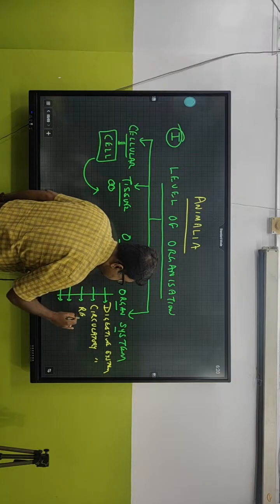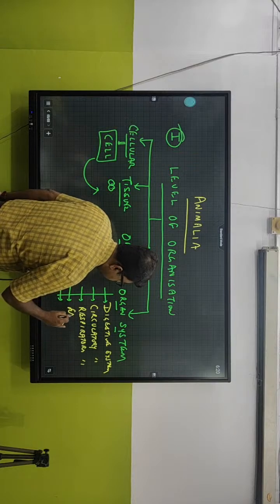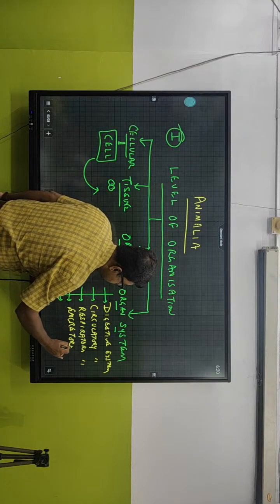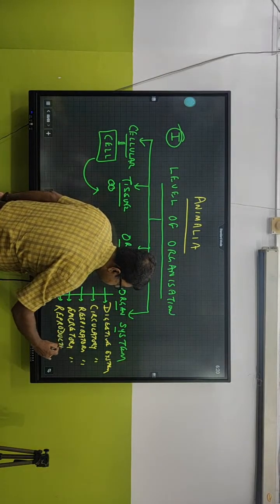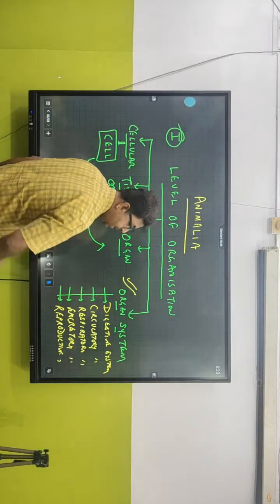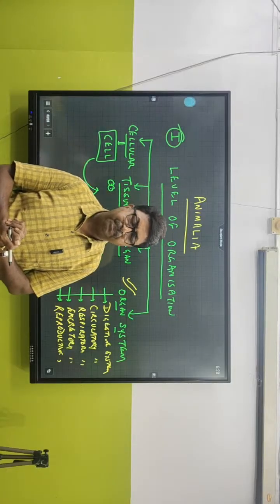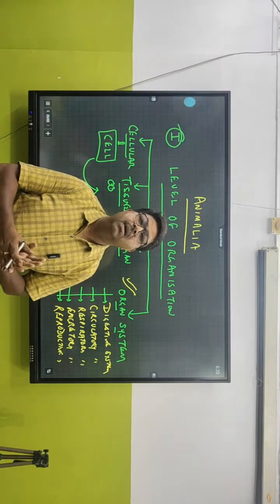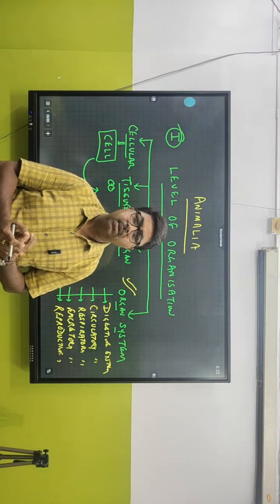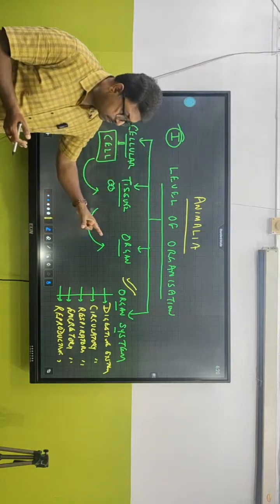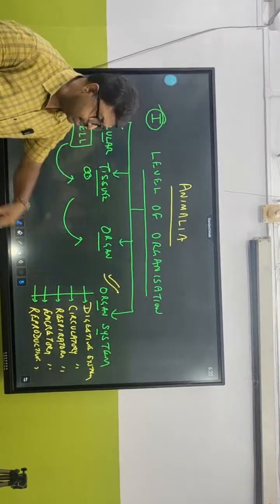Now respiratory system. Go on. Yes, excretory system. Then we have the reproductive system, nervous system, endocrine system. So that means this is the most advanced type of level of organization. Fine. And because this is a live class, if you have any doubt, you can comment in the comment section. Okay. Now, organ system is the most advanced type.